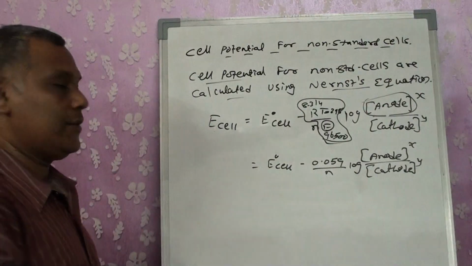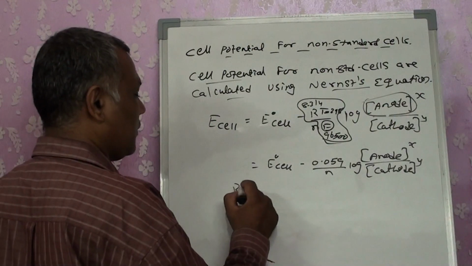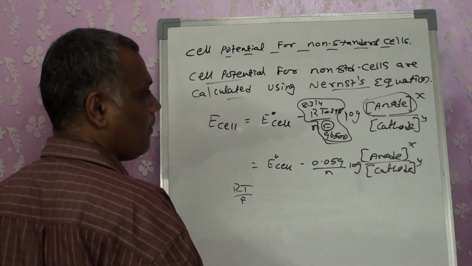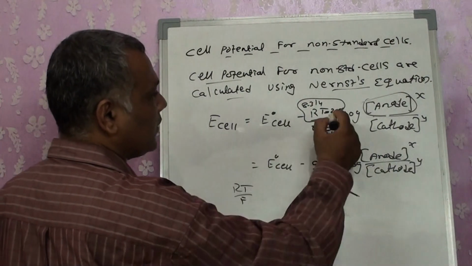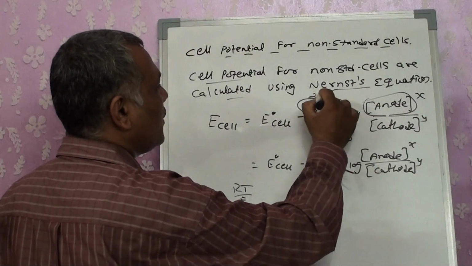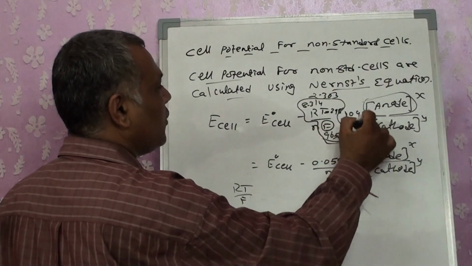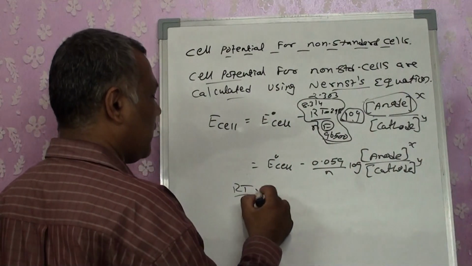So that means in the given reaction, we get RT by F, as well as 2.303, that is, the natural log is converted to base 10.